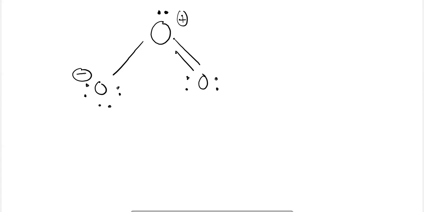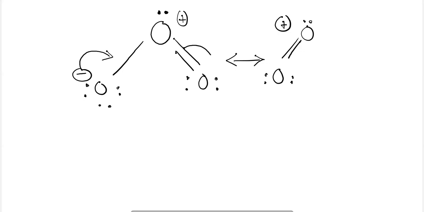This negative pair of electrons will be donated here, and due to this the structure of ozone will change, and the double bond will come to this particular positive oxygen atom. The other bond will be donated to the other oxygen atom to form a single bond like this, and the negative charge will then be obtained by the other oxygen.